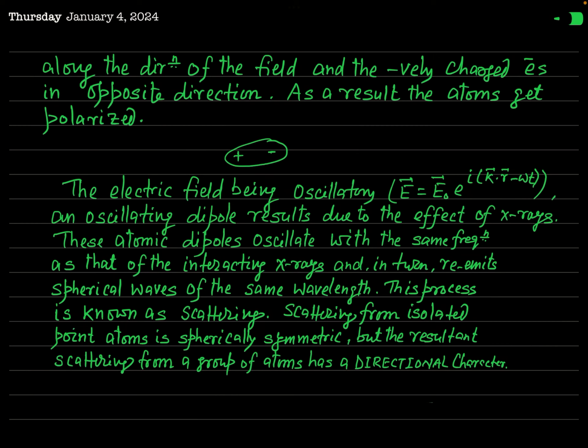So when an X-ray is incident on an atom, the electric field vector of that X-ray varies in a periodic manner.